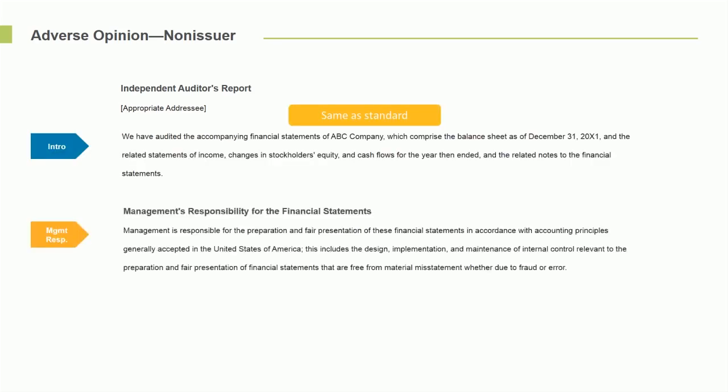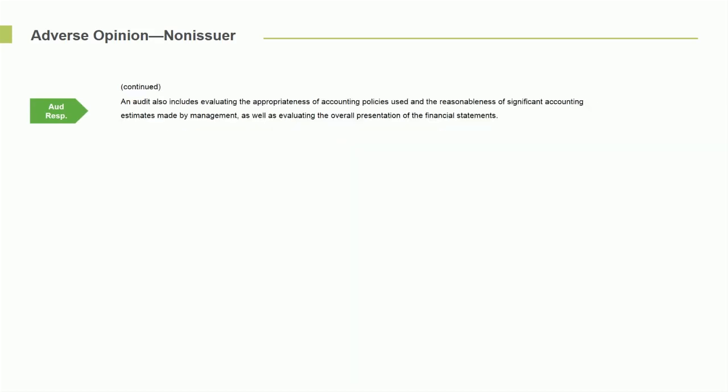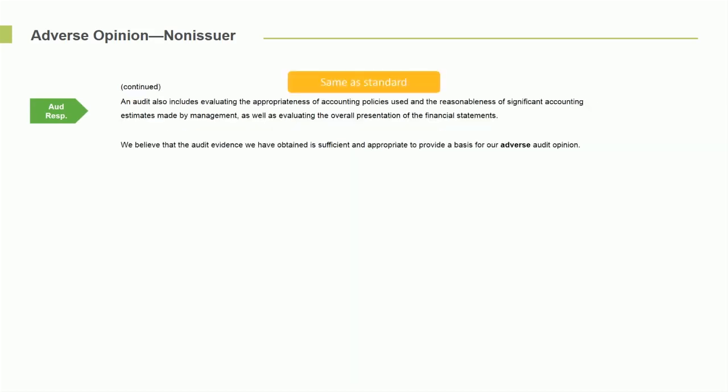We're going to show the management responsibility paragraph. No changes there either. We then move on to the auditor's responsibility paragraph. And once again, exact same standard paragraph. And of course, the work that we do, same paragraph right there, no changes. We then move on to an additional part of the auditor's responsibility, which is the same, where we say we believe the audit evidence we have obtained is sufficient and appropriate to provide a basis for our adverse opinion. Notice there's the modification, just like we had with the except for. You're adding that extra word in there.